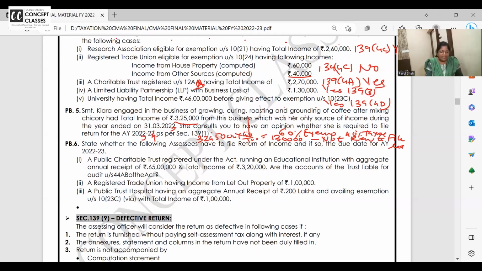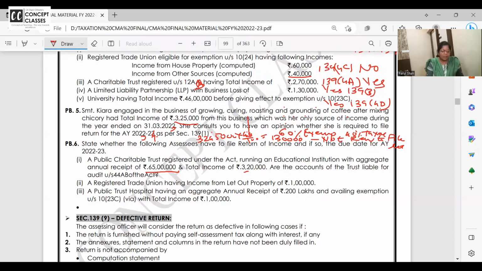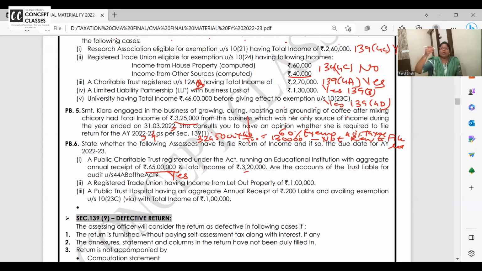A public charitable trust under Education Institute with annual receipt of 65 lakhs, total income 325. Are the accounts of trust liable to be audited? Answer is yes. In case of trust, if you want to avail the exemption, you need to get your books audited. Forget about the turnover and gross receipts.